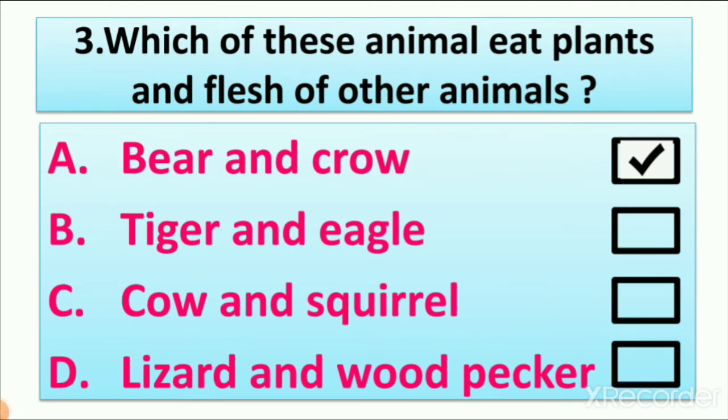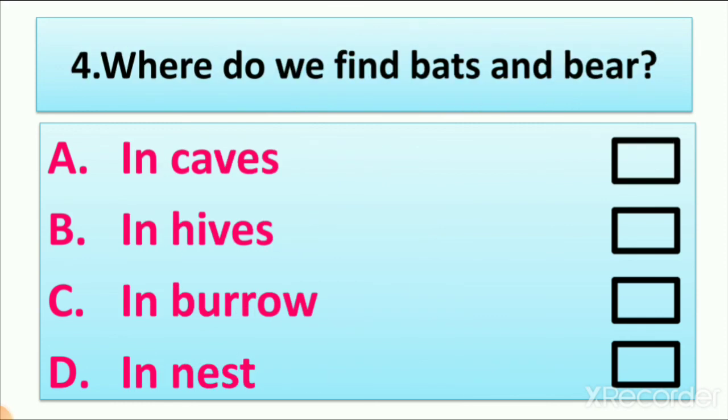So let's see the next question. What is the next question? Where do we find bats and bears? We learned about bats and bears. We also learned about the homes of these animals. So now you can understand which animal lives where, right? We have 4 options: in caves, in hives, in burrows and in nests. So where are they living?